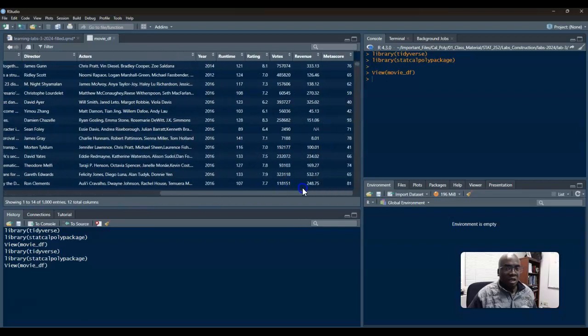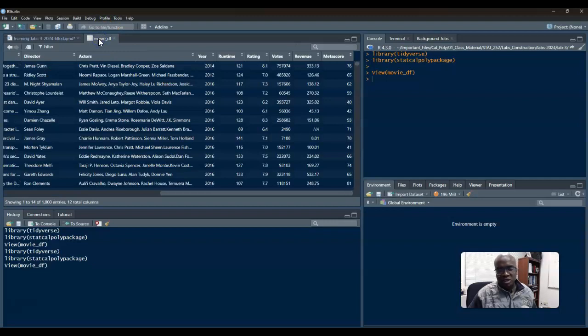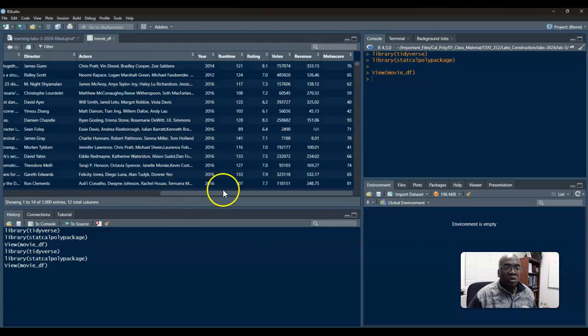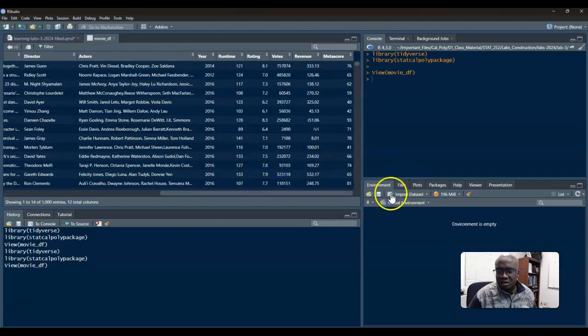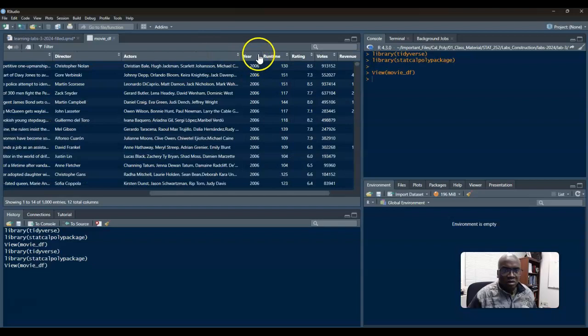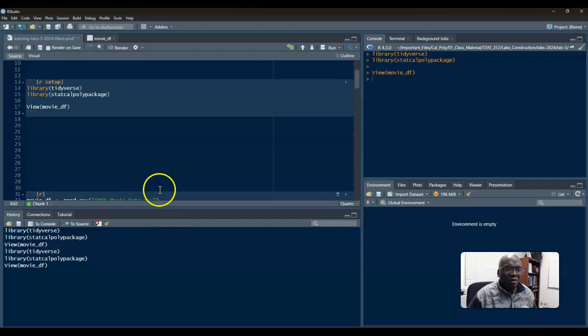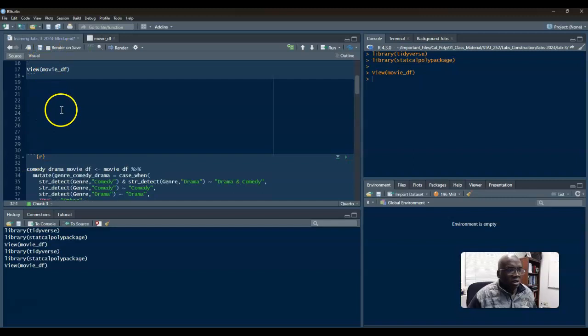Once you run this, if you don't do this, this is not going to pop up. So just before you get nervous, just know that if you don't do this, you won't get this. So here's some variables. Here's some movies. This is 1,000 movies from, I don't know when, 2006 to 2016, from IMDb. So what I'm going to do is delete this. I'm not going to put this in your code.